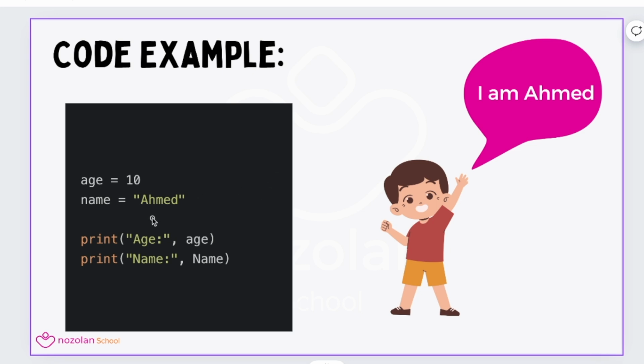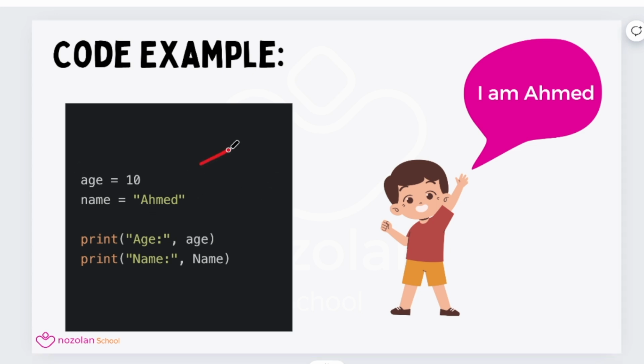In this example, we define 2 variables. The first variable is age, and we put in this variable the value 10. In the second variable, which is called name, we put the value Ahmed. When we print these statements, it's supposed to say age, colon, and the value of the variable age, which is 10. And then when we execute this line, print name, and then name, what do you think it will print?